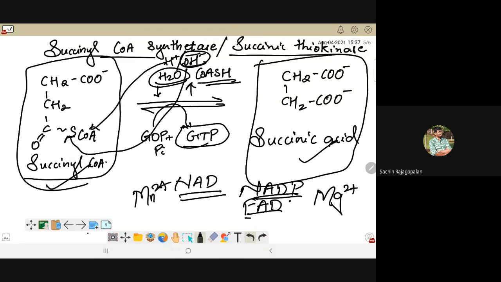The word thiokinase indicates that a CoA SH group is being released and you are also synthesizing GTP over here. So this is a significant reaction. As I told you, this is the only step in the Krebs cycle where you are directly synthesizing ATP without involving the electron transport chain.